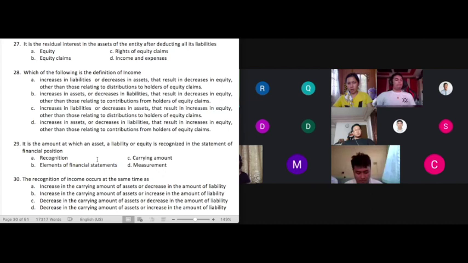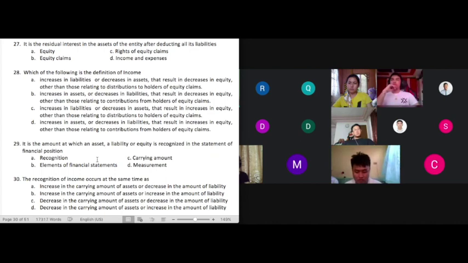And there are plenty of standards that would give you the definition of carrying amount. There may be different definitions for carrying amount because a particular standard may give you the definition of a carrying amount for that particular standard. But the most common definition of carrying amount is what we have in number 29. In the multiple instances in which carrying amount is defined in the standards, you will always see the definition provided in number 29. So this would be the best definition to remember for carrying amount.